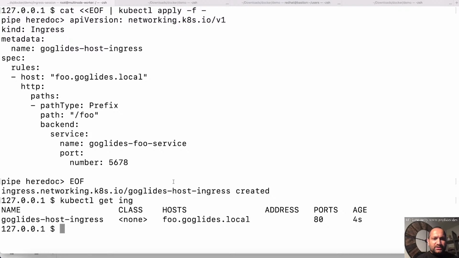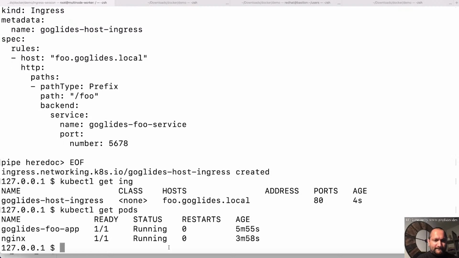Now the problem is currently we don't have an ingress controller, and that's a Kubernetes limitation. It does not provide this ingress controller. It does provide a controller, or kube controller, for the deployment object, pod object, or even service object, but it does not have an ingress controller. So you have to deploy that ingress controller, and there are various ingress controllers. For example, Kong. You can also use Istio. There is Linkerd. You can also use HAProxy, and in this case, I'm going to use the Nginx ingress controller. So I will use that Nginx ingress controller to deploy that controller and then browse this application from my browser. So that's the goal right now.